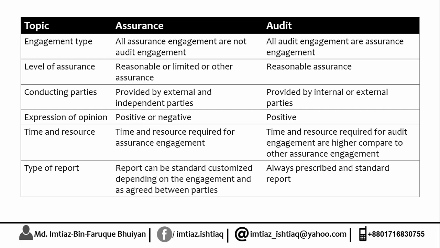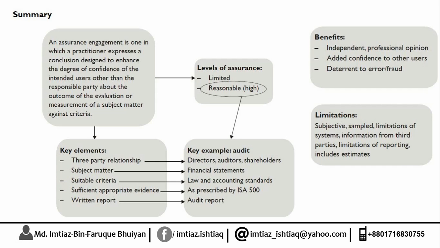Now this is more or less your chapter. In the end of your chapter you will find the summary of this chapter in your manual. I will request you to cross-check the summary with your learnings. As you can see, the summary gives you the definition, we have covered it. It is providing you the key elements, 5 key elements, we have covered it. And it is providing you the levels of assurance, yes, we have done it. It is providing you some benefits and some limitations, yes, we have done all of it.